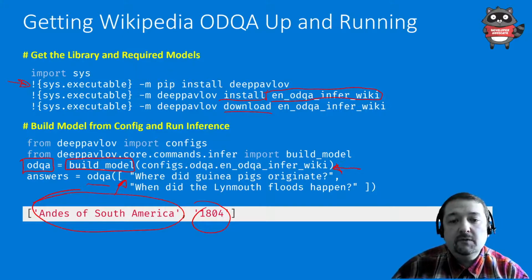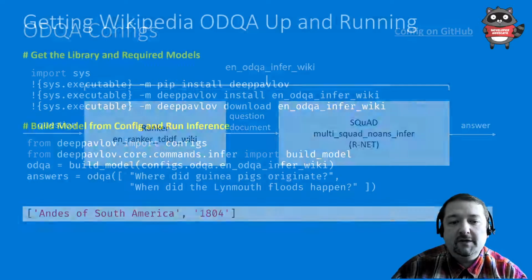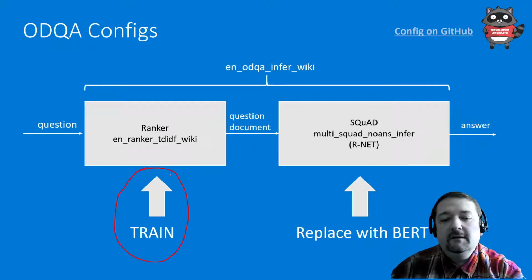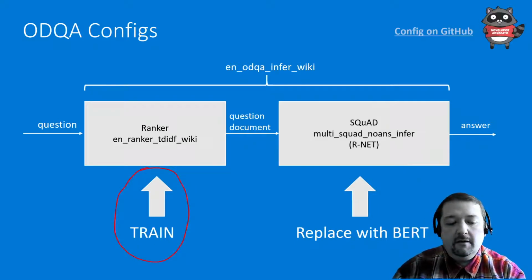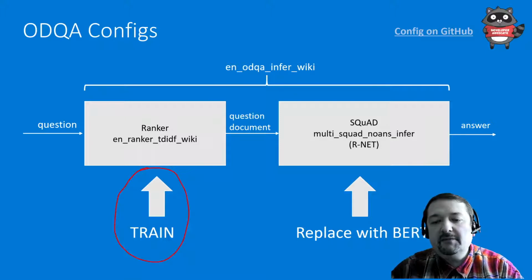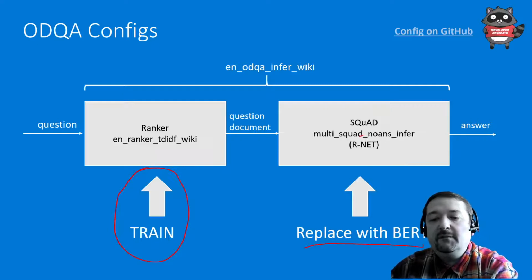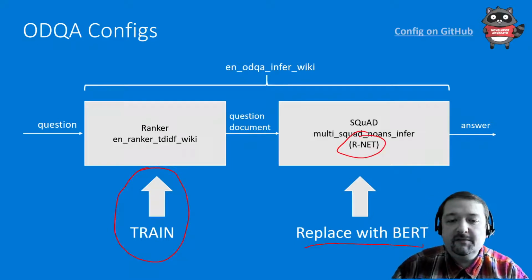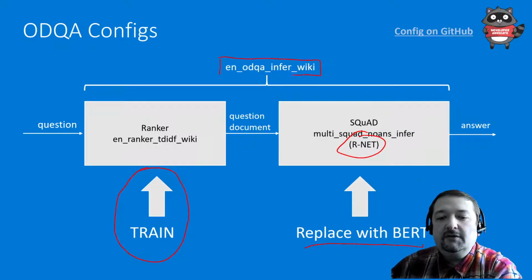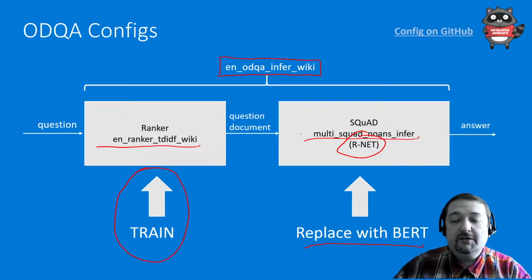Now, to make it answer COVID questions, we need to do two things. First of all, we need to train the ranker on our text dataset, instead of the Wikipedia ranker, so that the ranker picks up files from our dataset. And then we need to replace the question answering model with a more recent model based on BERT networks, instead of the built-in model, which is based on R-Net, which is not as expressive. So let's do those two steps. Right now, the model we have set up is based on this English ODQA infer wiki, which includes this ranker and this question answering model.